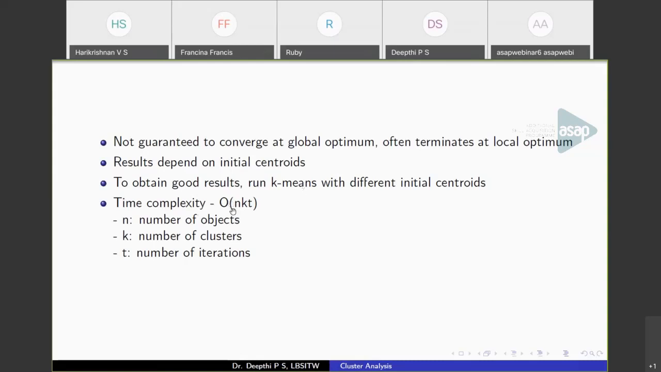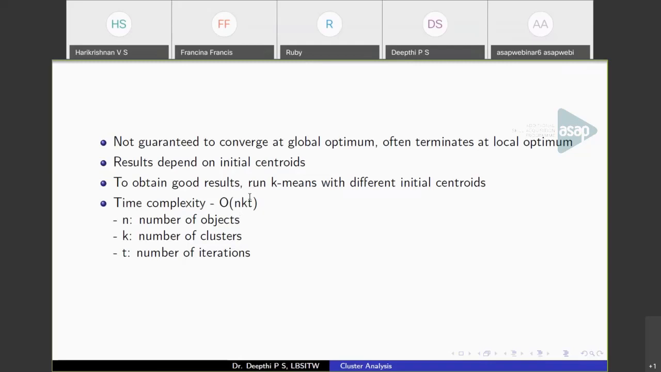The time complexity of the k-means algorithm is of the order of n k t, where n is the number of instances or data points, k is the number of clusters, and t is the number of iterations. Again, the number of iterations keeps differing; it will be the number at the point when you stop the clustering. That is, at some point the points will not move from one cluster to another. So that is the number of iterations, and this is the complexity of this algorithm.